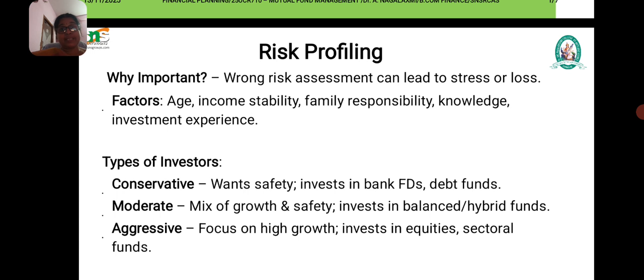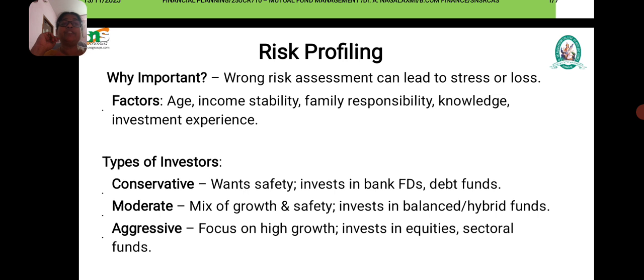So, what are the factors to be considered? What are the factors affecting risk? That is age, job stability, number of dependents in our family, health condition, financial knowledge. These are the factors that affect the risk.